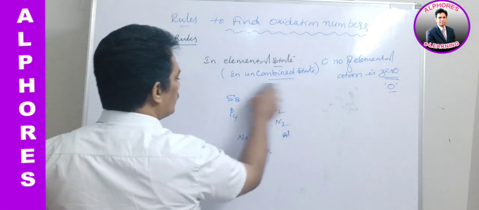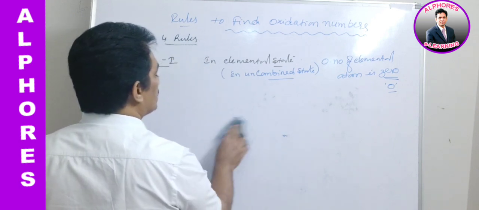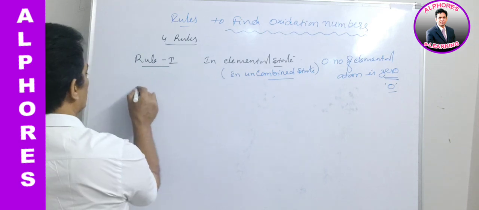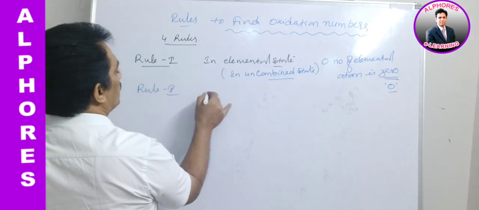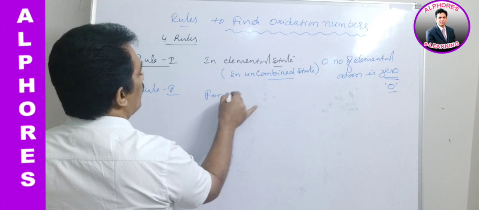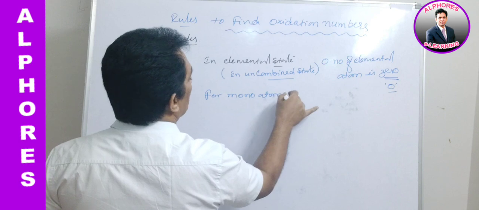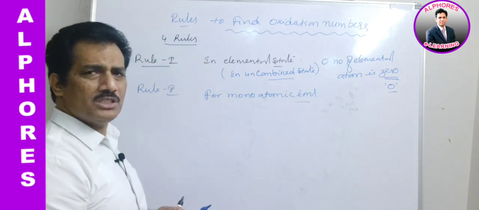And now let us move to the next rule. Rule number 2, for monoatomic ions. Mono means 1, just remember. Monoatomic means single atom ion.